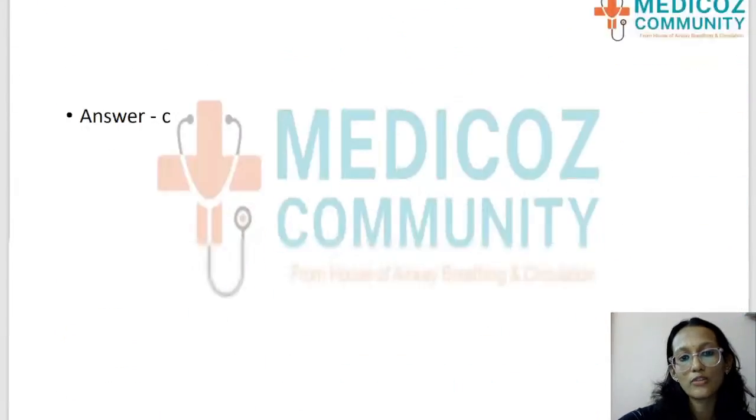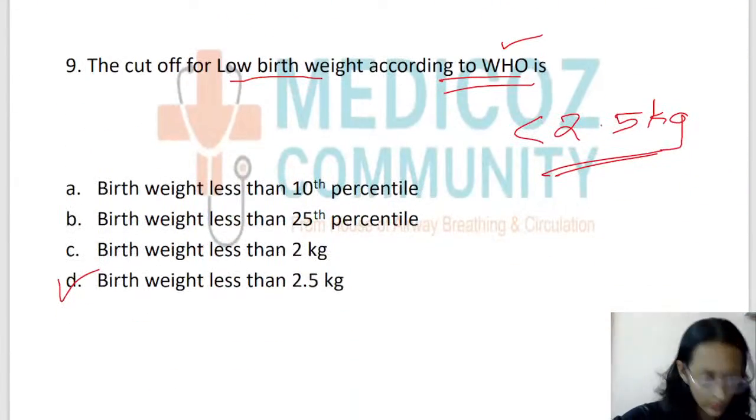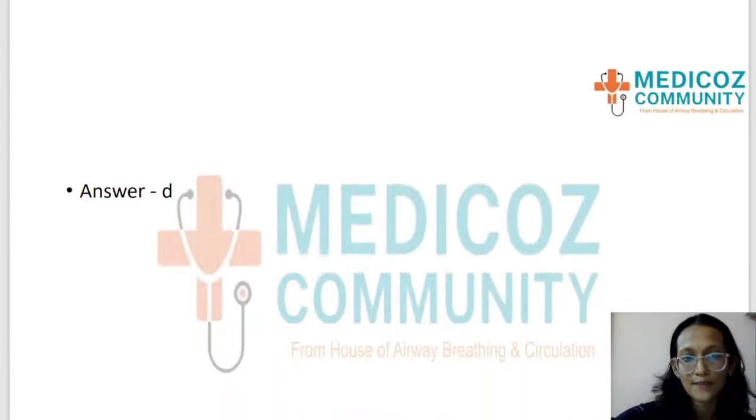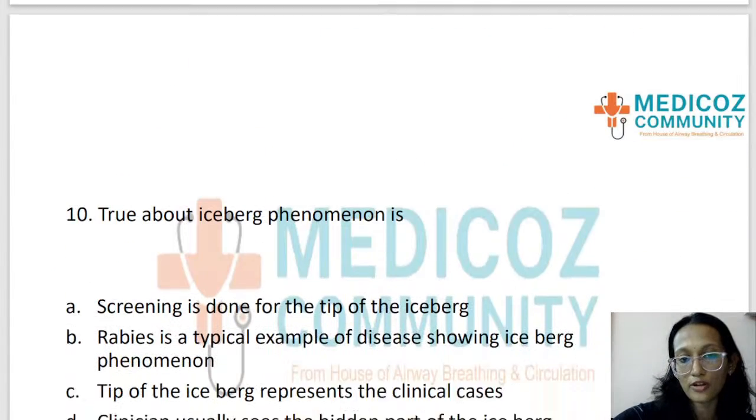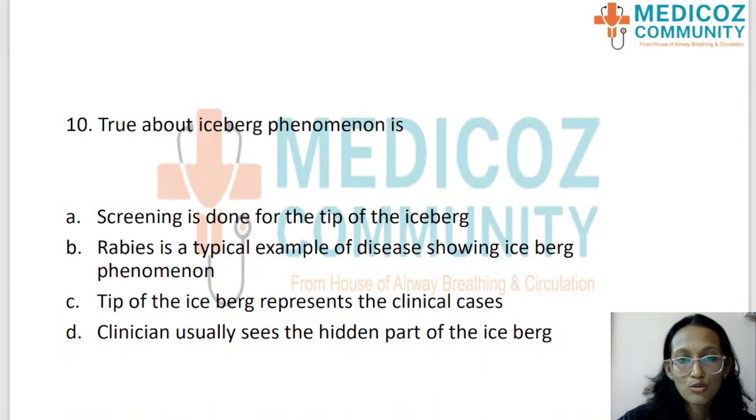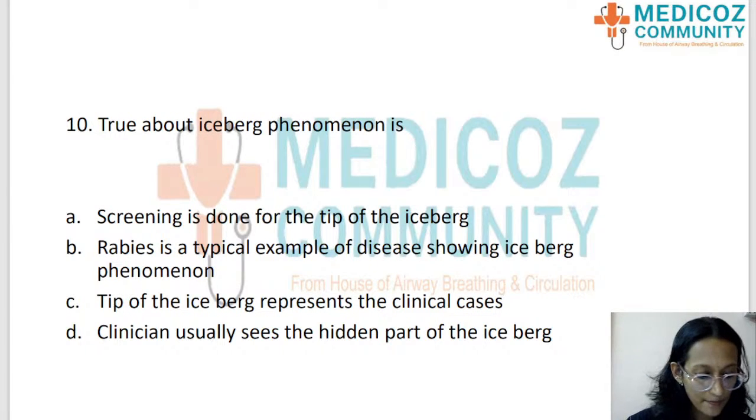Moving on. So we finish Pearl index. We finish the low birth weight. Yes, 2.5. That's right. The next question, a very important concept. True about iceberg phenomenon is: option A.